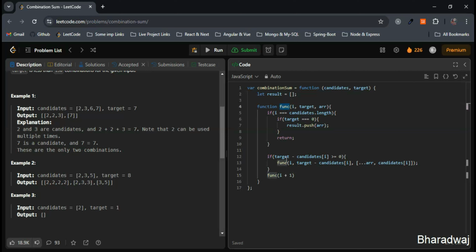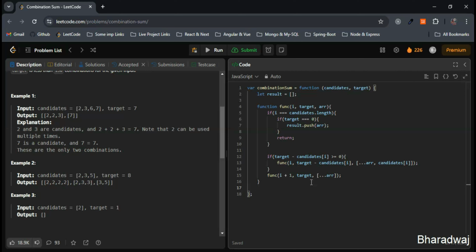So this one, if you can observe the same thing, right here. What are all the things we have? One is parameter I. We are taking I plus 1. Next, this one. Next element in the array. Then target. Then we are having array in the parameter. Nothing but we will make use of the spread operator. All the elements in the array.